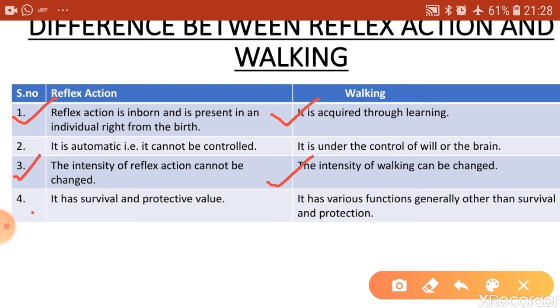Next, reflex actions have survival or protective value. As I already said, if a stimulus is harmful, then because of the quick response shown, the person is protected. So it has a survival value. But in case of walking, walking is done to perform various activities.